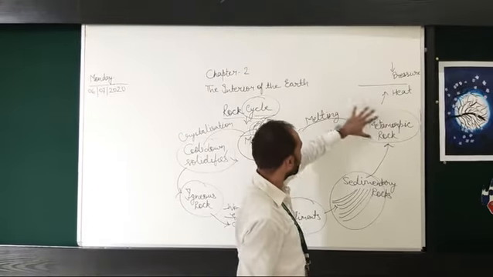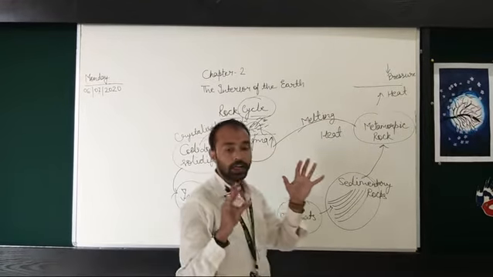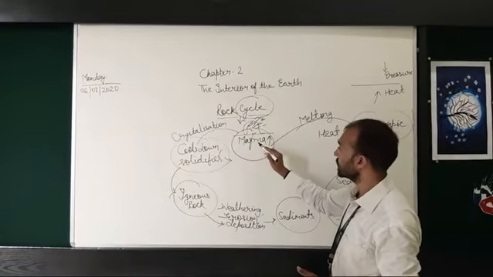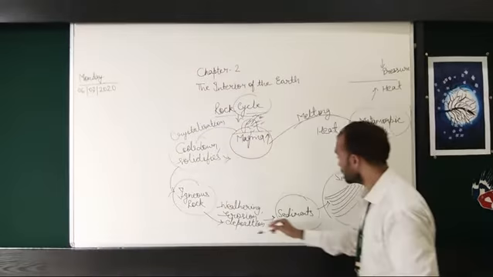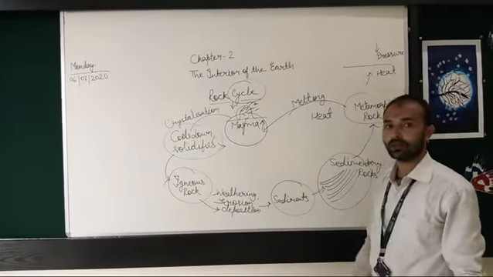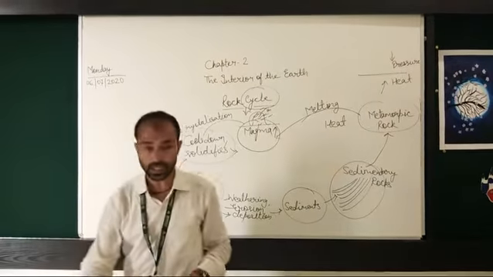Then metamorphic rock again melts into magma. It is completely a cyclic process, because it starts with the magma and again comes to melting into magma. So this was your rock cycle.